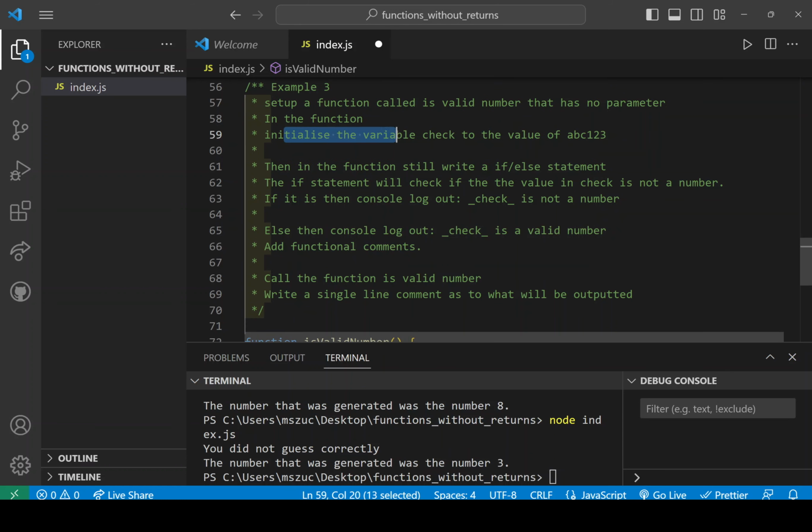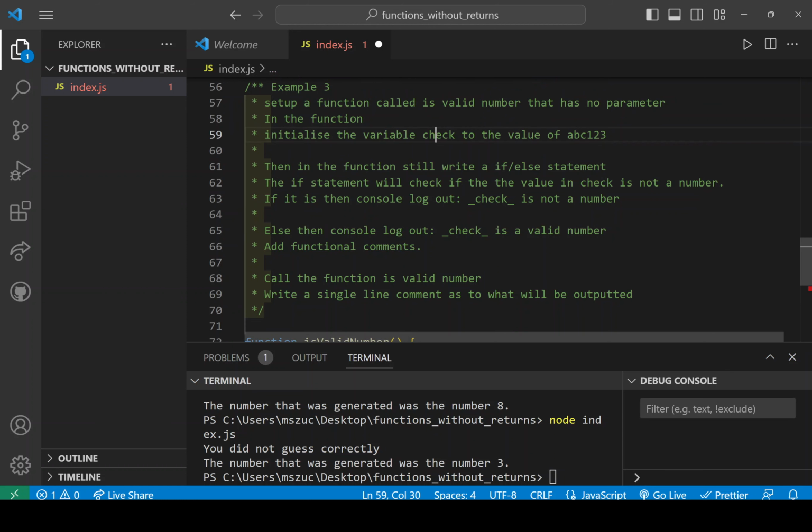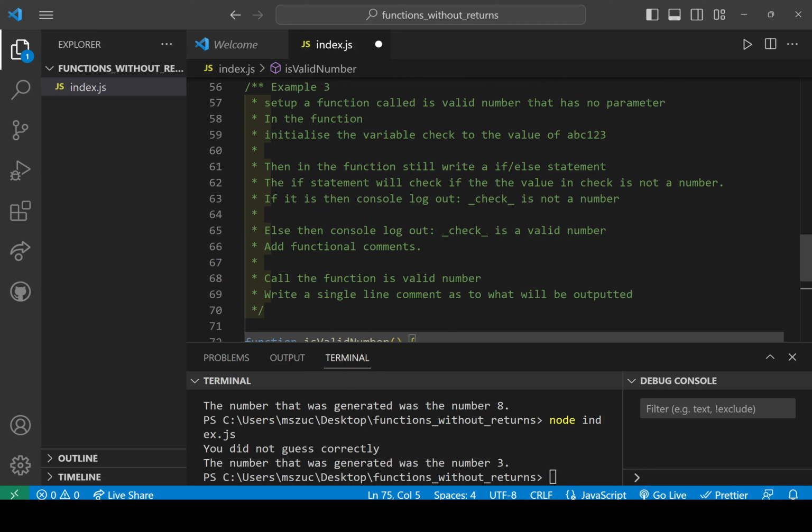And in the function, we want to initialize the variable check to the value of ABC123. So we'll say var check is equal to, because this has the letters ABC, we have to put quotations. It doesn't matter if it's single or double, but I'll just put double, and then we'll put ABC123.